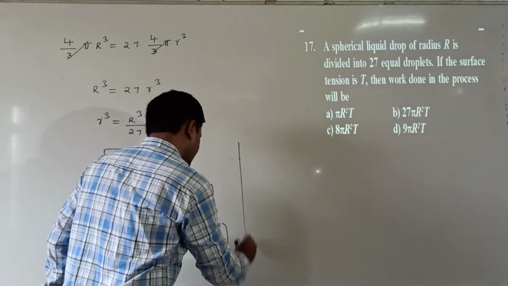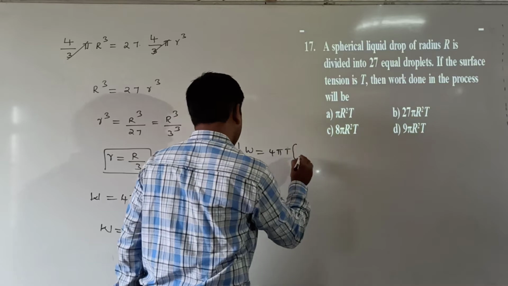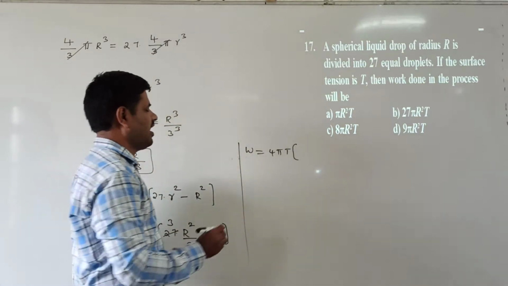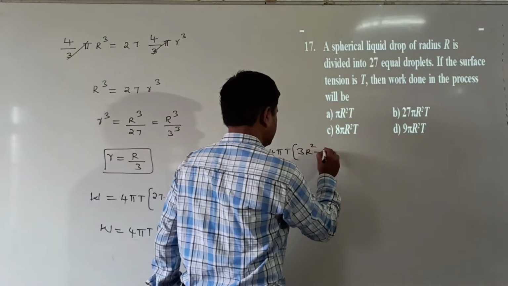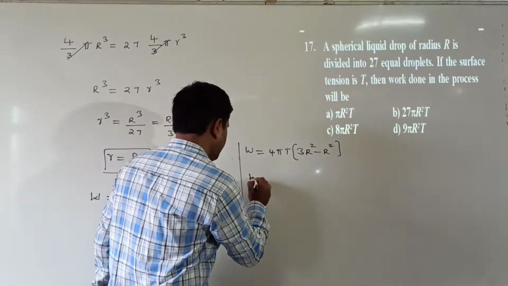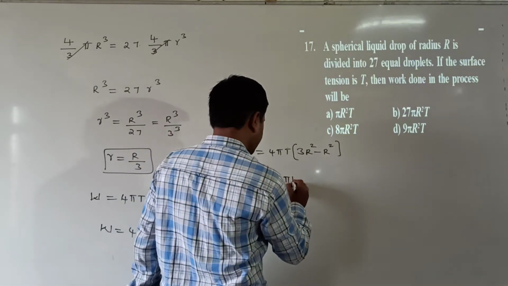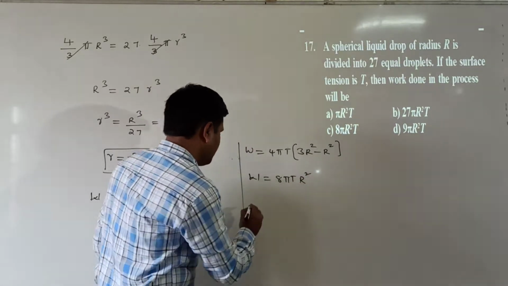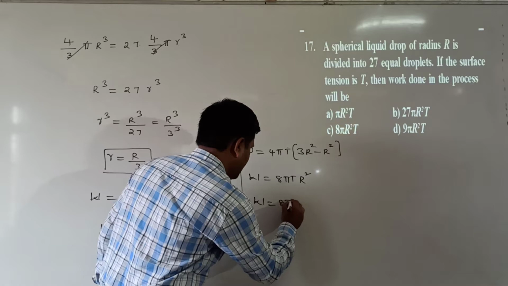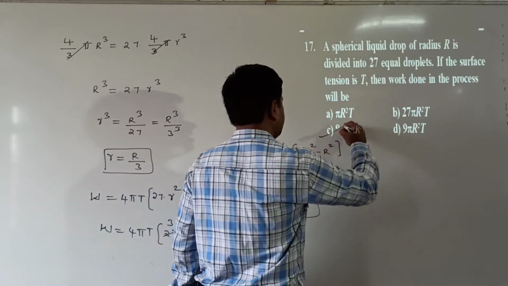Now what is the value we are getting? That value is equal to 4 pi t into 3r square minus r square. 3r square minus r square is equal to 2r square. So this value is equal to 8 pi t into r square, or that value is equal to 8 pi r square into t. So which option is correct here? C option is correct.